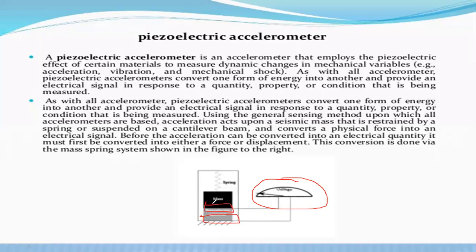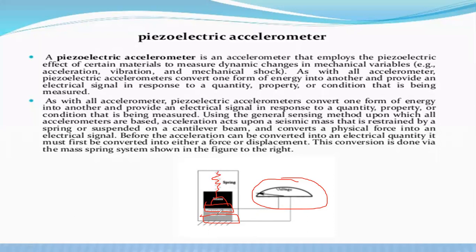A mass is placed on this electrode. That mass is connected to a spring. So the mass is applied at different weights on the accelerometer. Automatically, the mass is based on the load